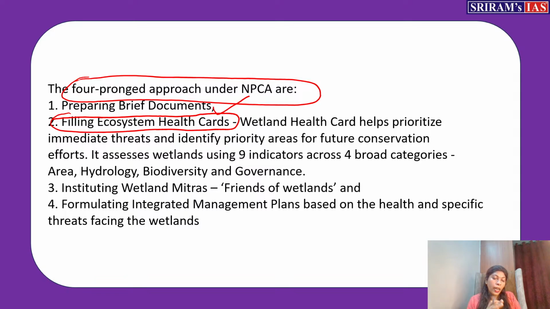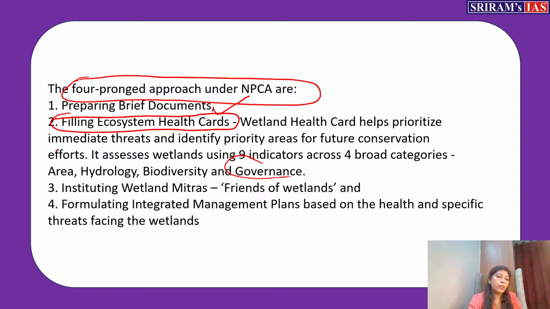Based on 4 categories, they will analyze the health of a wetland. The area where it is present, whether the area has shrunk or is the same. It can even grow, but not shrink. Then hydrology, what is the quality of water present in the wetland, whether it is polluted or not. This way they check everything, even the biodiversity present inside the wetland, and how well it is governed.